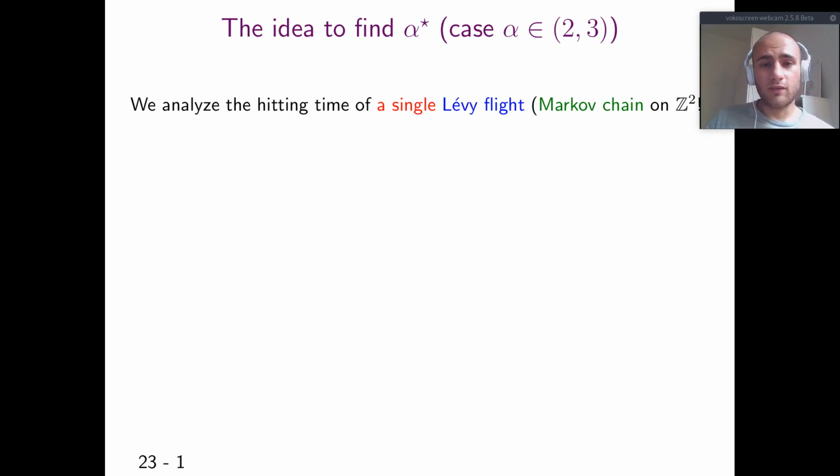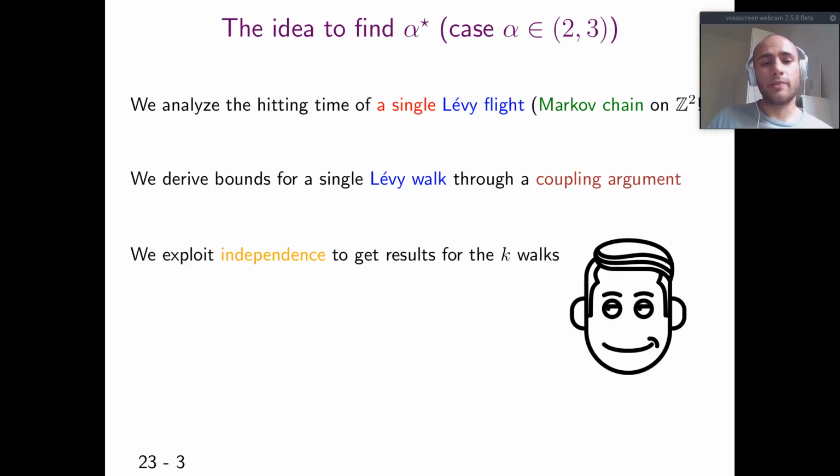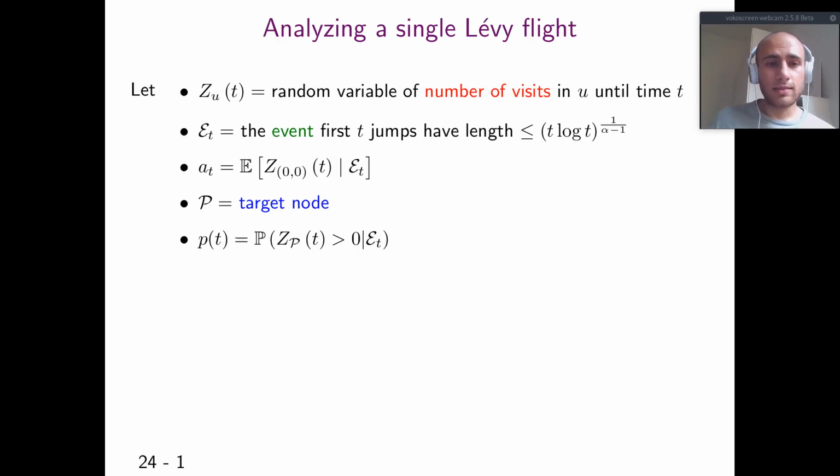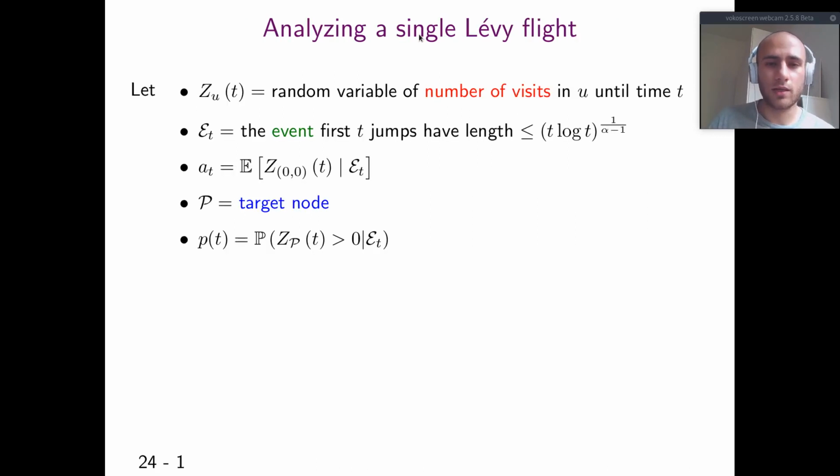How do we find alpha star? We actually analyze a single Lévy flight, which is a Markov chain. Then we derive bounds for a single Lévy walk through a coupling argument. And then we exploit independence to get results for the K walks. Let's analyze a single Lévy flight here. I remark that I will not show why other values for alpha are worse than alpha star. I just show how to find alpha star.